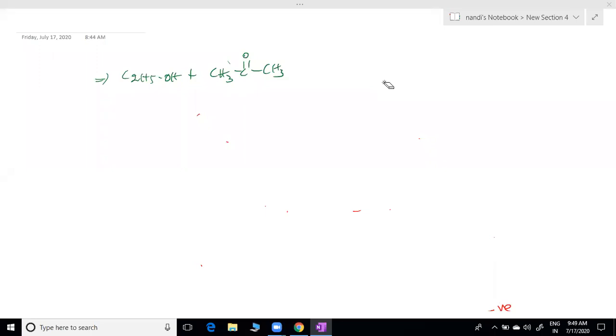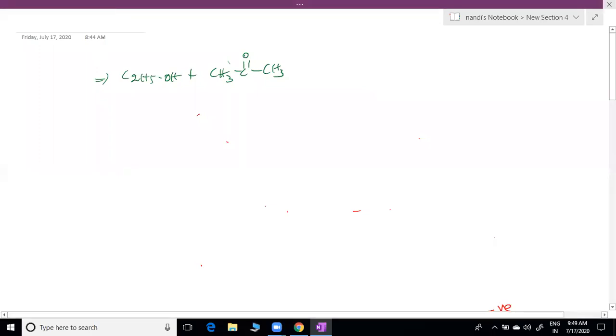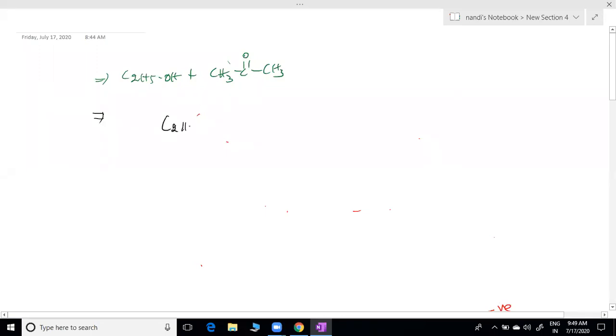Now we can see here. One point you can remember: ethyl alcohol has hydrogen bonding.